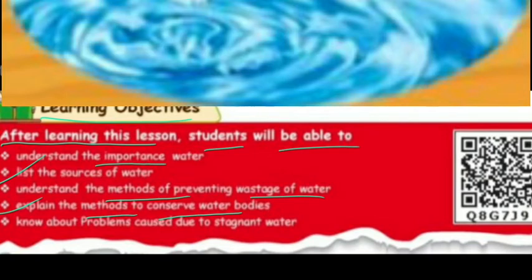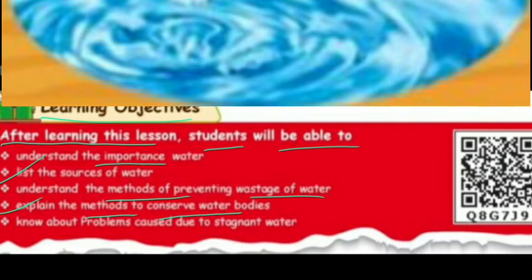Conservation is very important, children. If we do not conserve water, scientists have told us we will not get water in the future. Then how is life possible on this planet? So we should conserve water. This is a responsibility for each and every person. We have to conserve water.